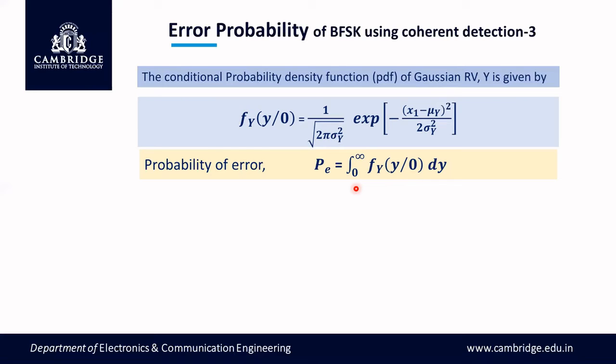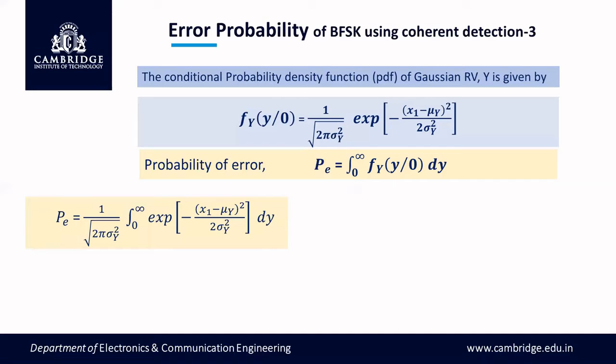But if it falls in region Z1, then it is an error. Region Z1 is related to the axis phi1, the positive side of phi1, whose range is 0 to infinity. So when you integrate from 0 to infinity, that is the region Z1, you will always get error.